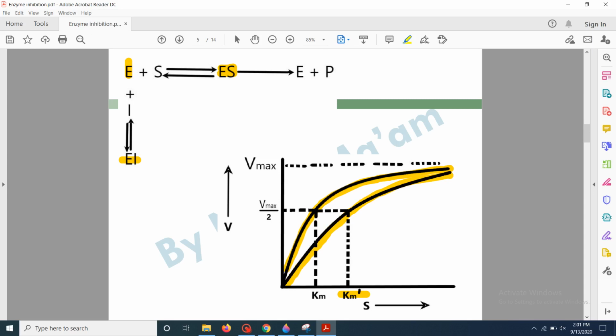Here you can see that both these curves are attaining the same maximum velocity. So here Vmax remains the same, but the Km value increases. You have to remember that in competitive inhibition, the Vmax remains the same while the Km increases.